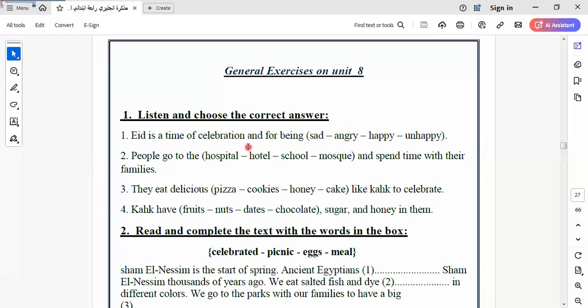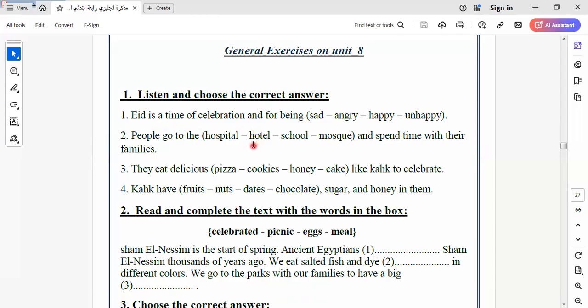So here this is the listening, but I try to answer by understanding during the lesson. It is a time of celebration, not for being sad, not for being angry, but for being happy. All of us celebrate Eid, and we have balloons and go to visit relatives and friends and so on. So it's the atmosphere of being happy, not being sad.